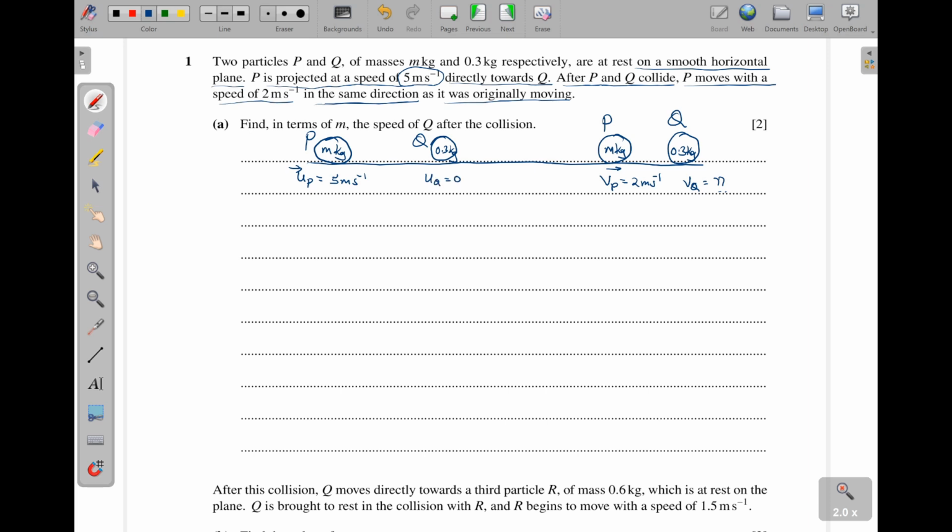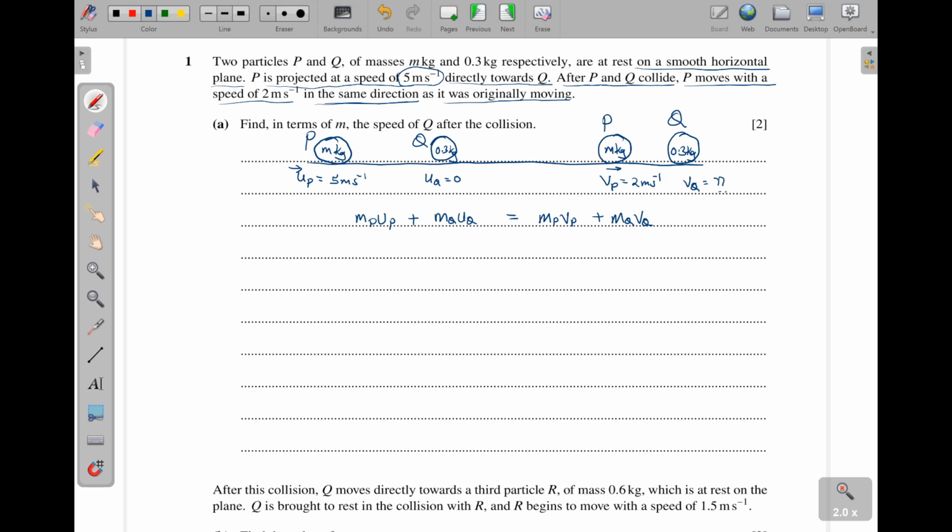Then we use the principle of conservation of momentum. And momentum, you know, is the product of mass and velocity. So momentum before collision is equal to momentum after collision. So mp up plus mq uq is equal to mp vp plus mq vq.